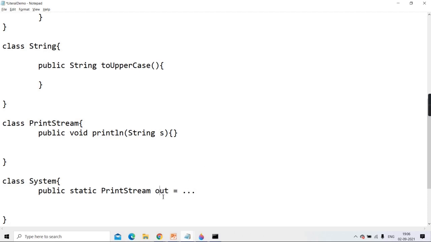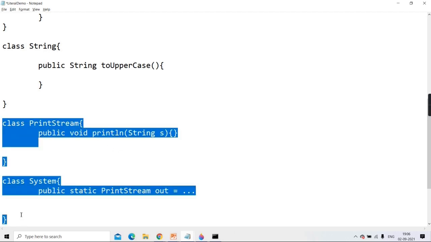So out is an object of PrintStream, and it is a static member of System. To access out, I don't have to create a System object because it is static. Can I write System.out? And out is the object, so can it access its methods, that is println or print?